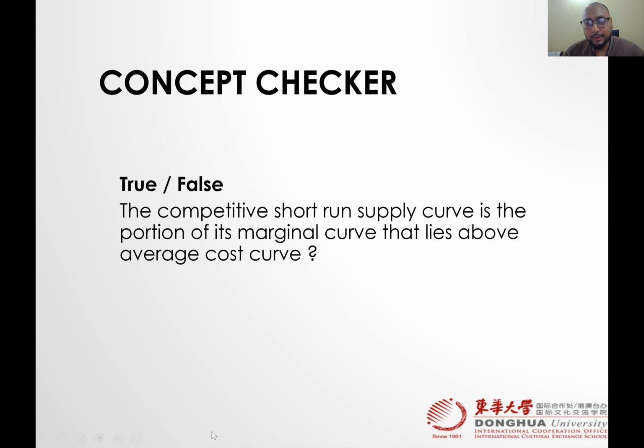True or false: the competitive short-run supply curve is the portion of MC that lies above average cost. So remember the short-run decision, and what is the condition for the short run?